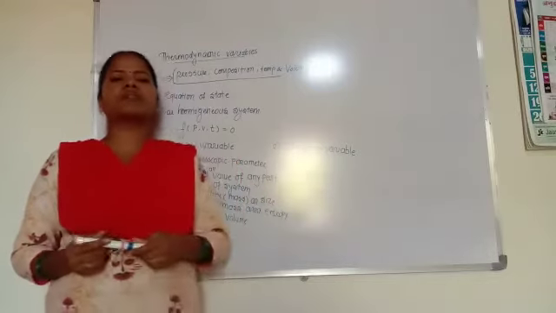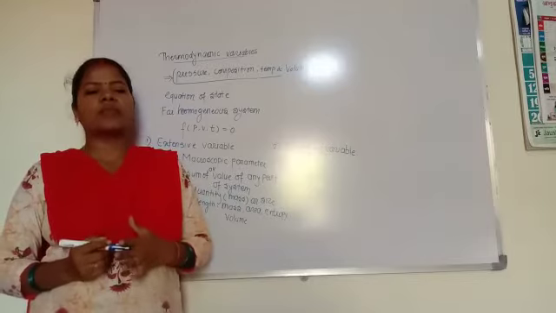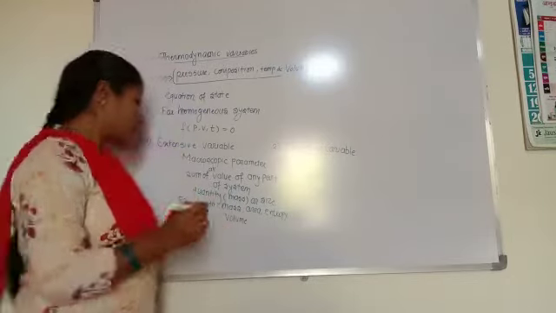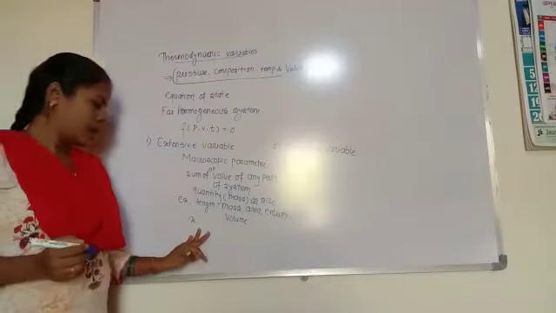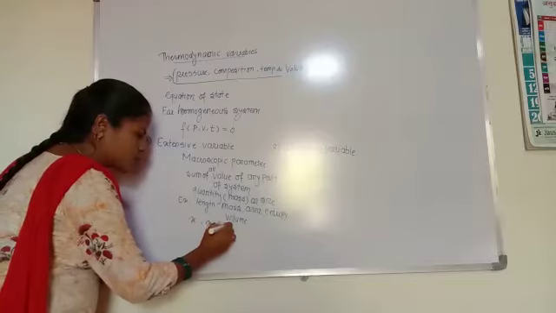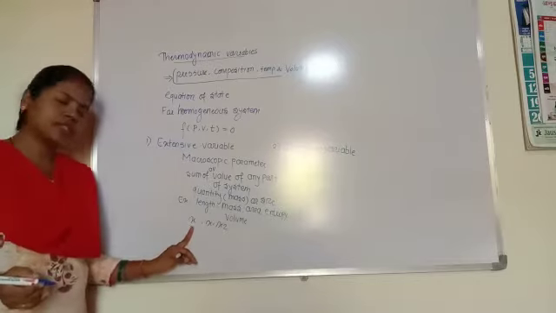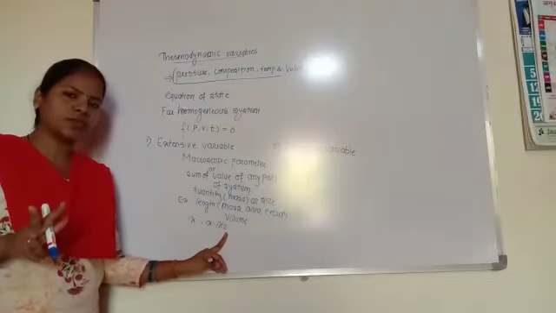Let us consider an example. We have a system with two parts. The macroscopic parameter x has the values x1 and x2 in the two parts of the system.